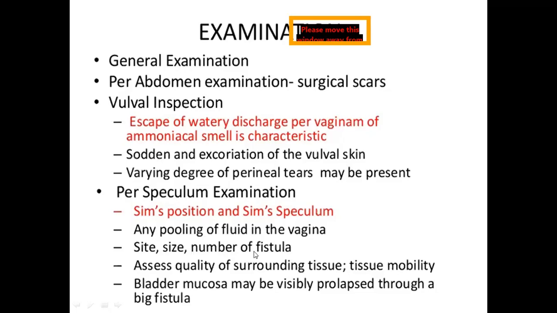If you see the fistula, you note the site where it is located. Is it high vagina, mid vagina or lower part? And the size: what is the diameter, 1 centimeter, 2 centimeters or 6 centimeters? The number of fistulas also you note. You assess the quality of the surrounding tissue, that is, whether any induration is there, and tissue mobility. The bladder mucosa may be visibly prolapsed through big fistulas.